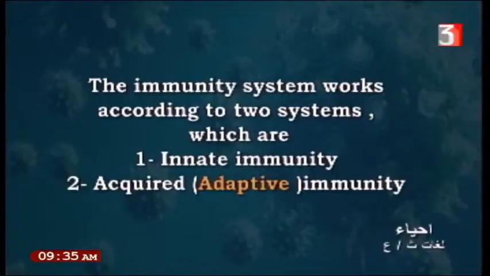Acquired immunity is immunity using another helper from outside the body. But innate immunity is found inside the human body, like the skin. We call it natural immunity, or not acquired immunity.